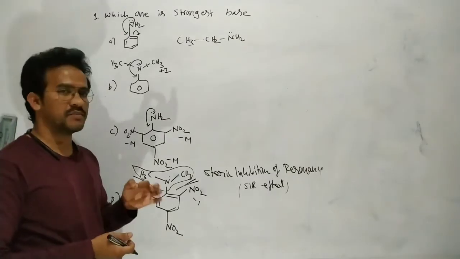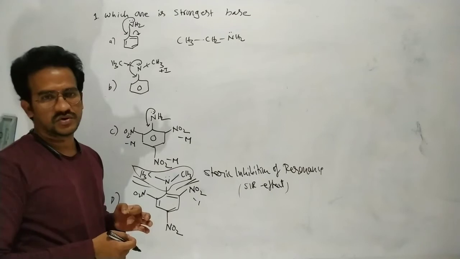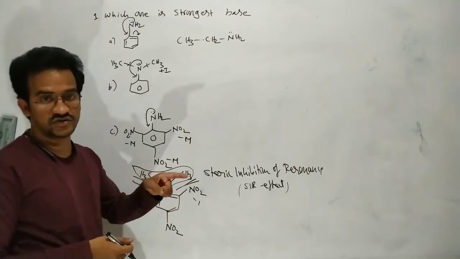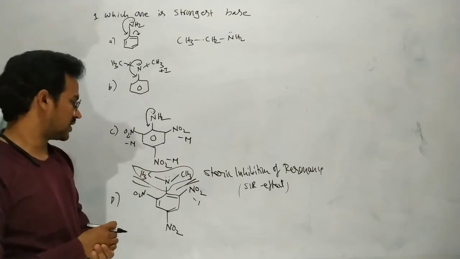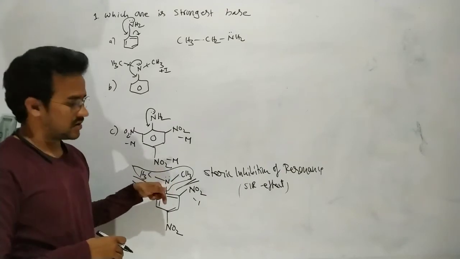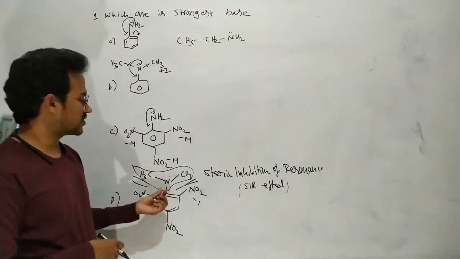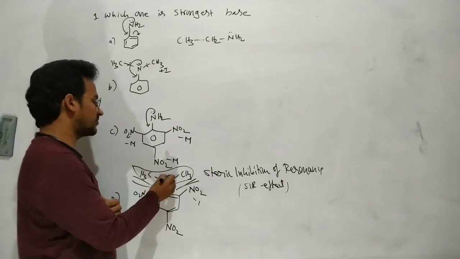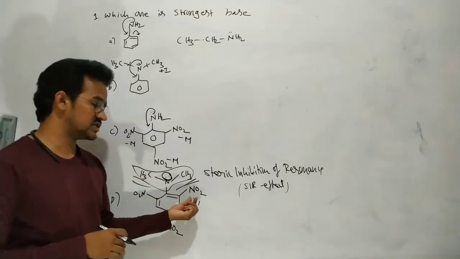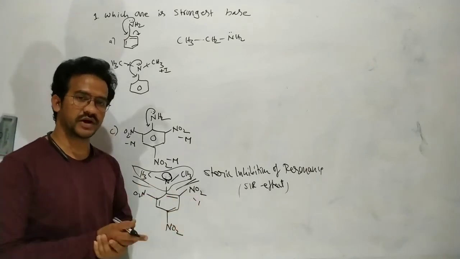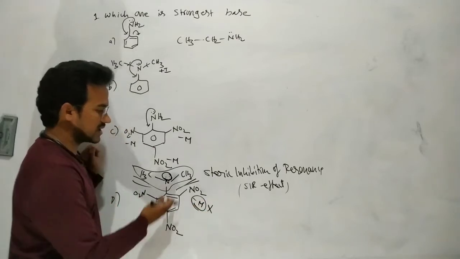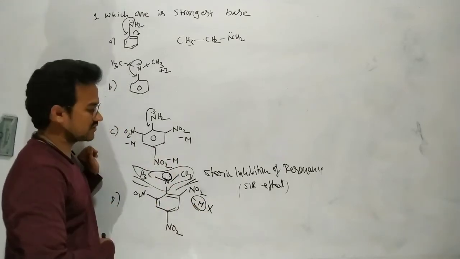Generally, the prime condition for resonance is that the atoms must be parallel, and the orbitals involved in resonance must be parallel. Here, because of the steric effect, this N(CH3)2 is not in the plane of the benzene ring, so resonance is not possible. So these electrons are freely available. Even though NO2 is an electron withdrawing group, the minus M effect of the NO2 is not working because of the steric inhibition of resonance.